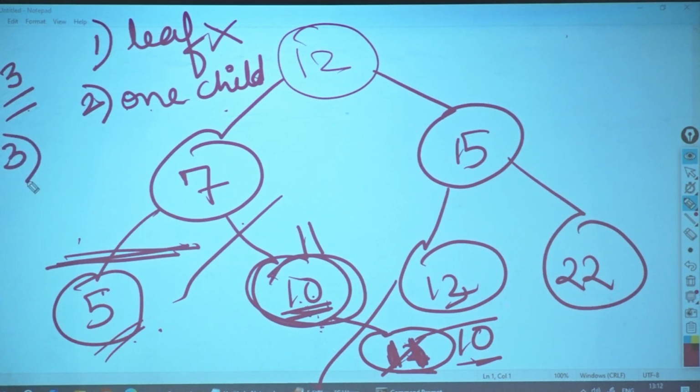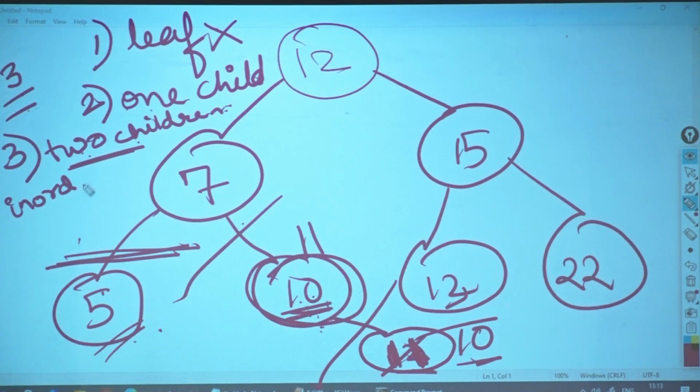Third case, what if a node has got two children? Which one are you going to swap? So what you have got to do here is, in case a node which you want to delete has got two children, you have to find the in-order successor for that particular node to be deleted. Okay, so now suppose the node which I want to delete is 12.